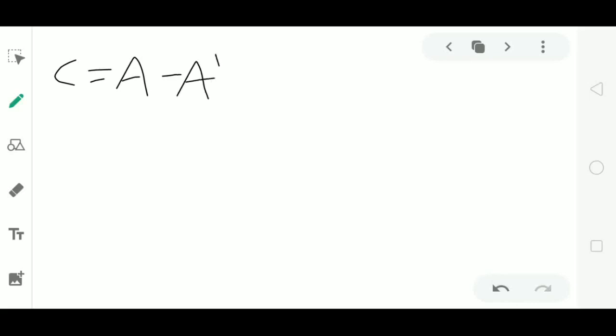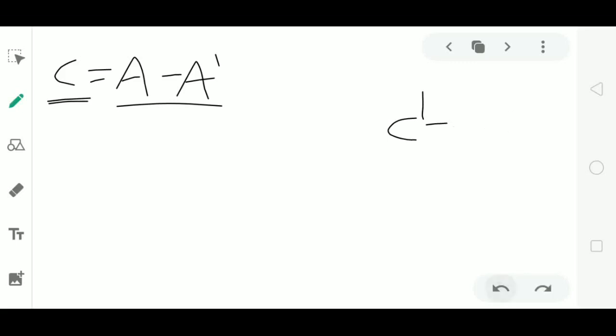We have to prove this matrix is a skew symmetric matrix. What is the condition for skew symmetric? A matrix A is said to be skew symmetric if A dash is equal to minus A. Then here we have to prove the matrix C is skew symmetric. Then C must satisfy the condition C dash is equal to minus C.